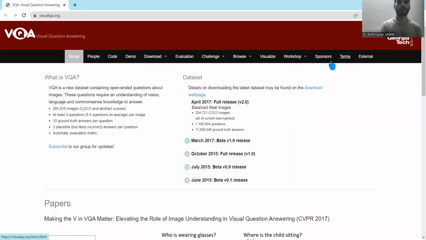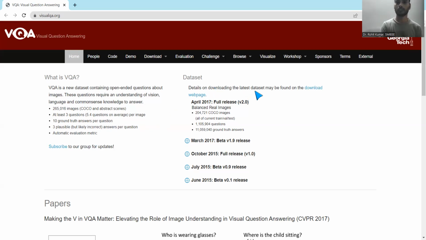Starting with the basics: if it is a dataset, then what is the size, what types of questions are there, and what related questions must be asked. Here you can see that more than 260,000 images are there, and at least 3 questions per image on average. Then there are 10 ground truth answers per question, 3 plausible answers per question, and automatic evaluation metrics. These are the things related to this particular dataset.